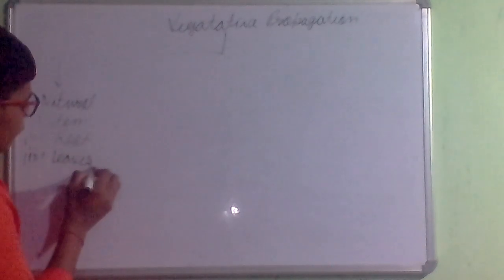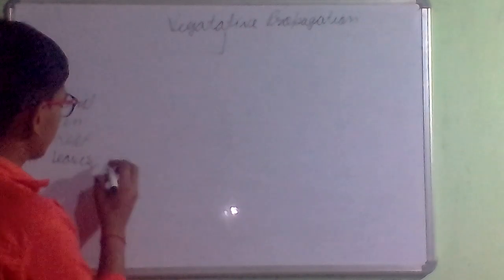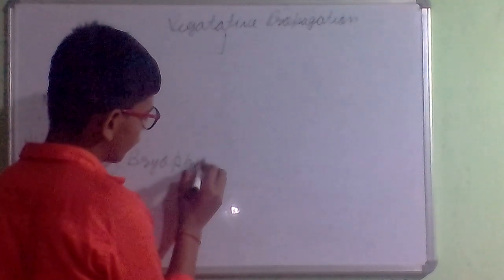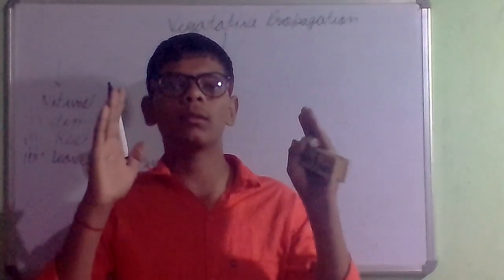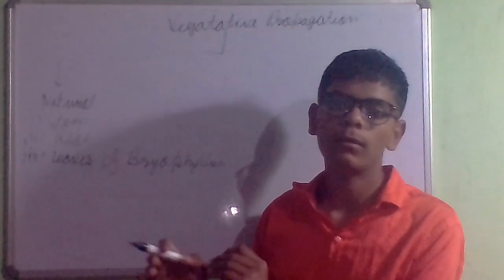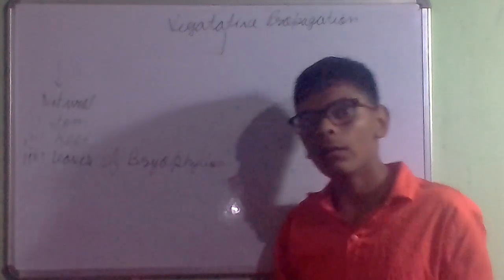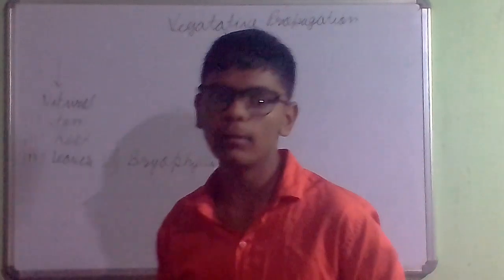Vegetative propagation: production of a new plant, without involvement of seed, from the vegetative part of a plant.